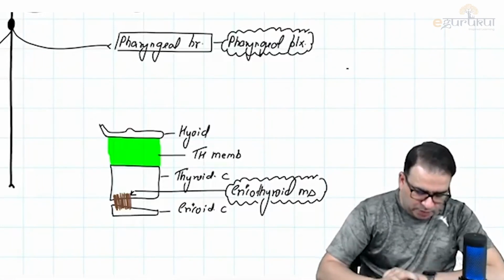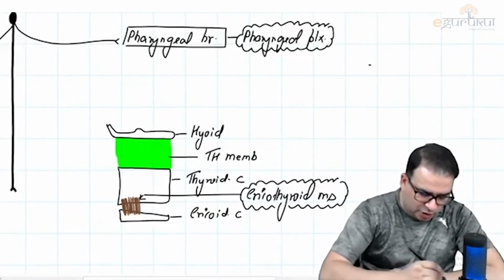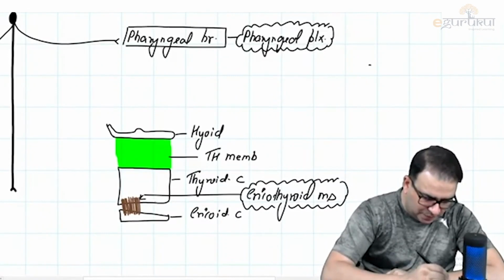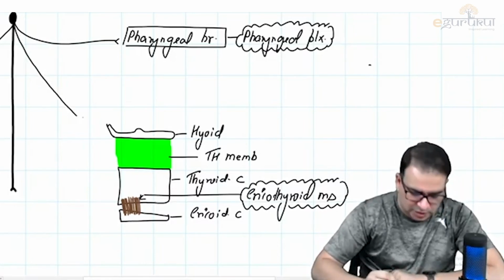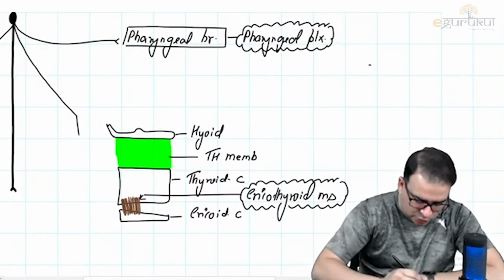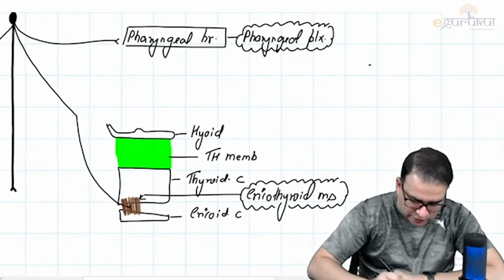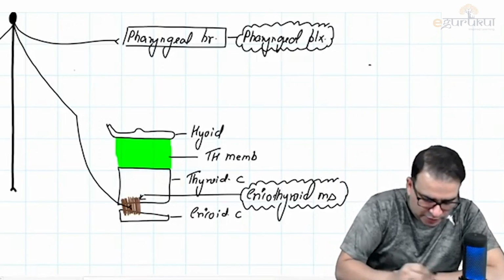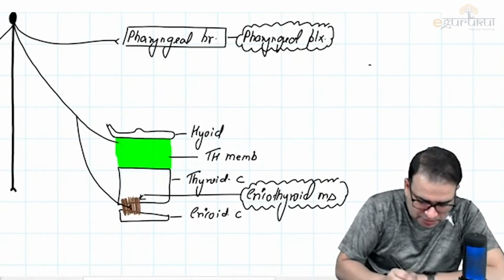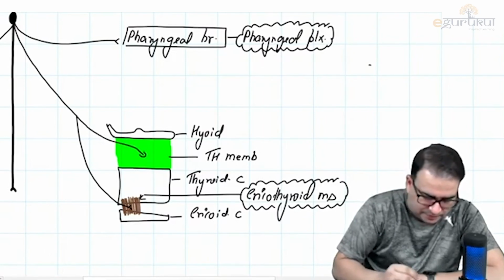From the inferior ganglion of the vagus nerve, we said a branch of the vagus will come down. That is the superior laryngeal nerve. This superior laryngeal nerve is going to divide into the external laryngeal nerve, which supplies cricothyroid, and the internal laryngeal nerve. What will the internal laryngeal nerve do? It will pierce the thyrohyoid membrane to go inside.